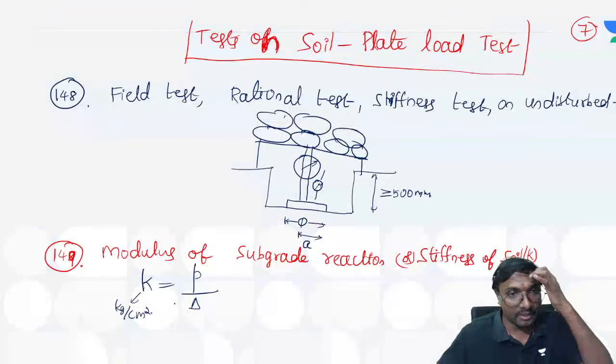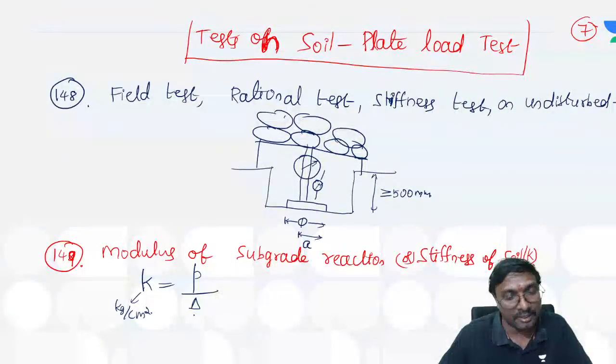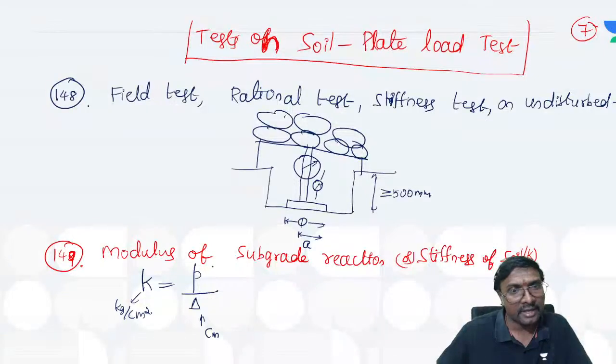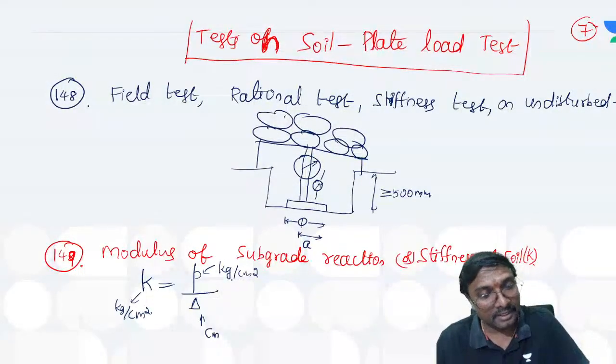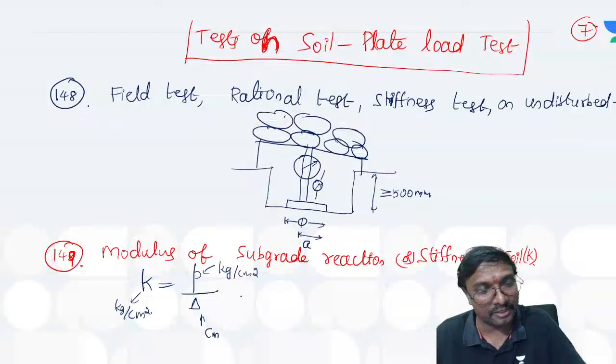The unit of K will be kg per centimeter square. What is the delta? Delta is in centimeters. And what is the pressure P? It is in kg per centimeter square.